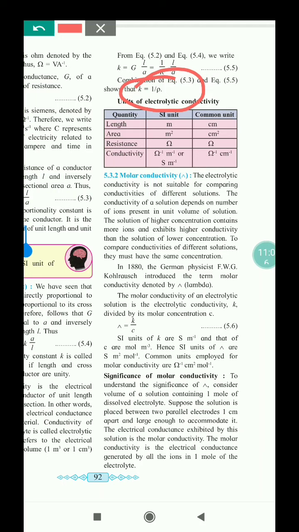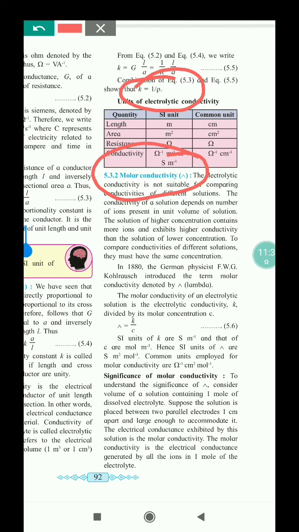Now, just like conductivity, another most important quantity is the molar conductivity of the solution. Conductivity or resistivity is related to the electronic conductor. In chemistry, the solution plays an important role, and that's why molar conductivity is the most important. The electrolytic conductivity is not suitable for comparing the conductivity of solutions.